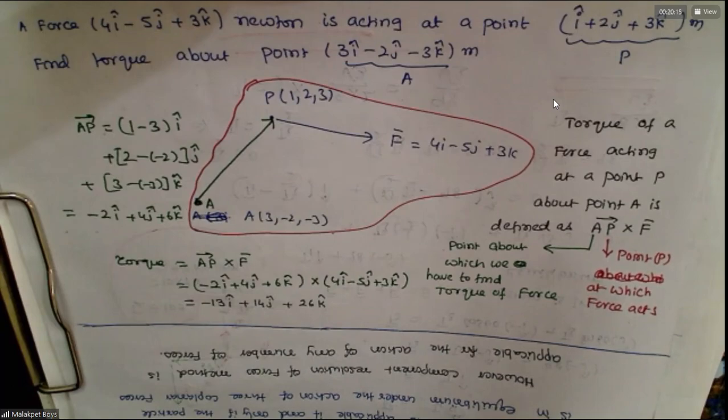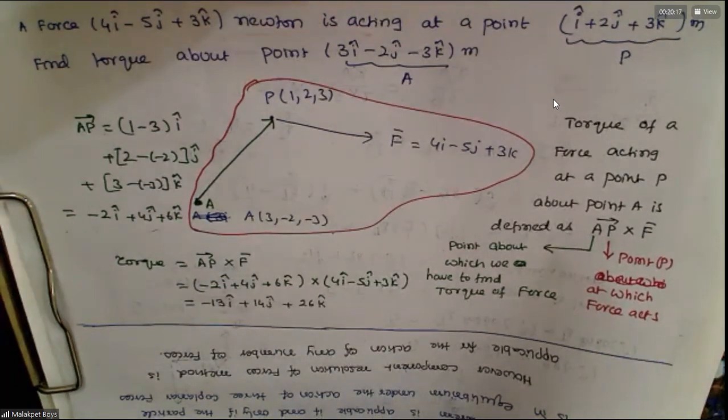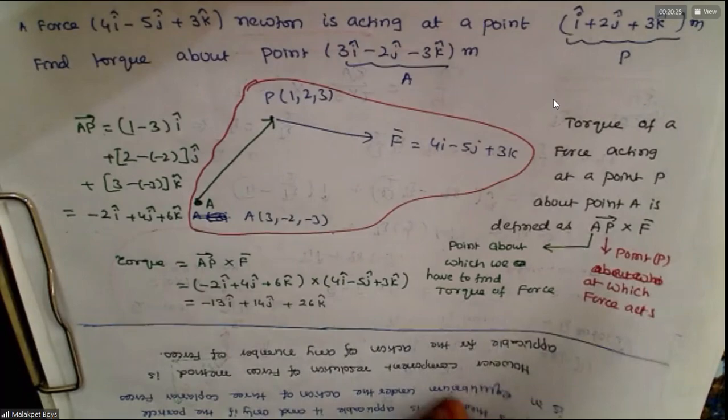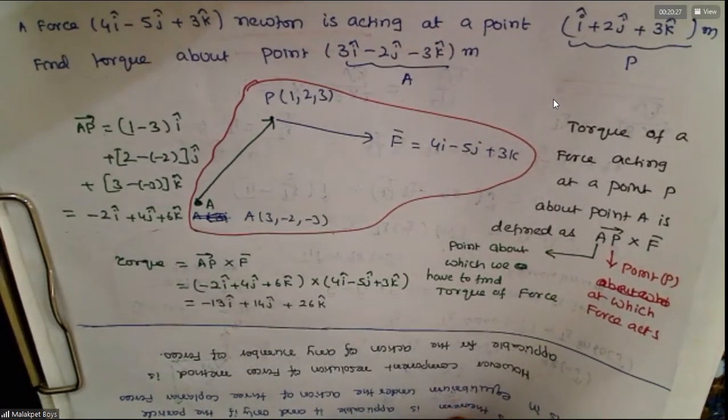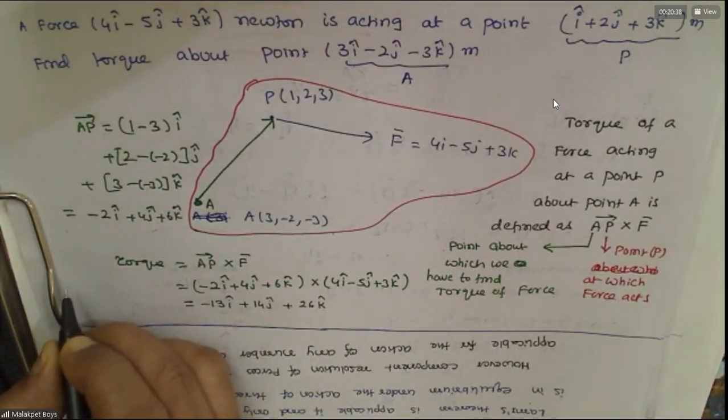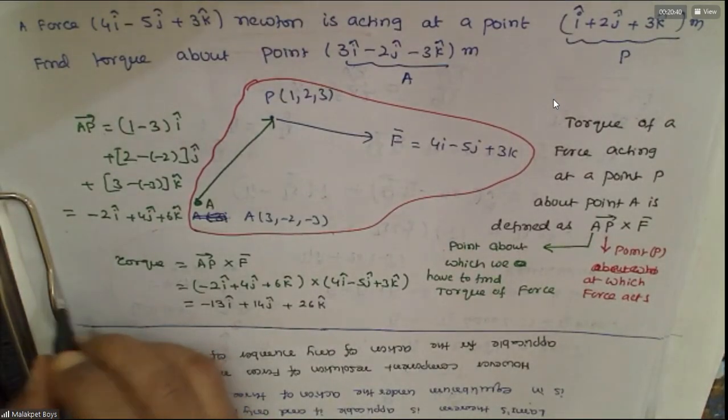Sir, I'm getting a different answer for the cross product. Check. What you got? 42i plus 30j minus 6k.